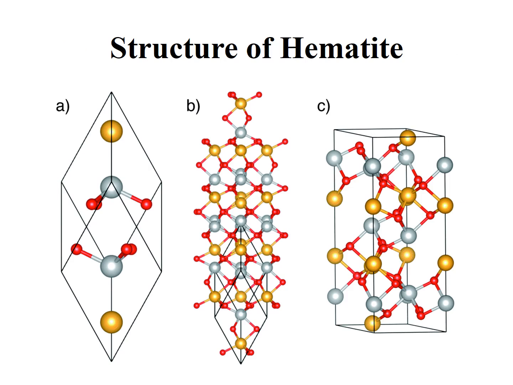In this, you can see there are two irons. Both of them are tetrahedrally oriented. The yellow colored oxygens are coming directly in the alignment, and the red colored oxygens are present at the rest of the sides of this molecule.